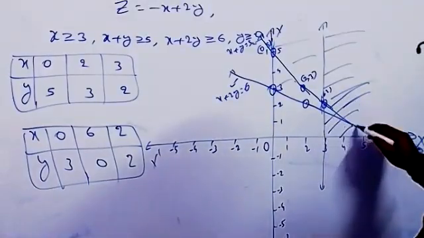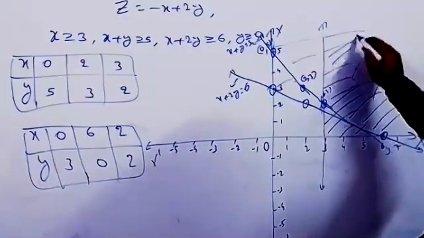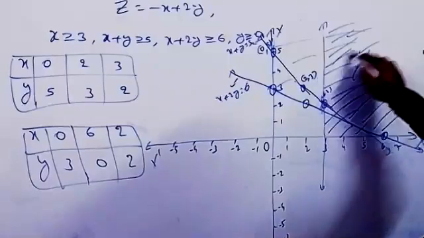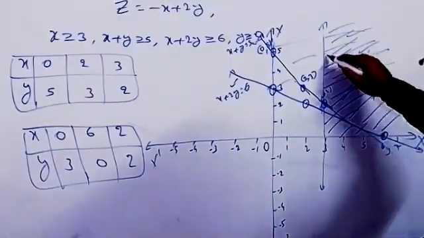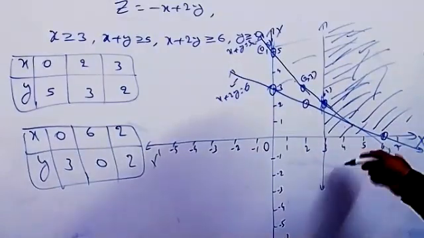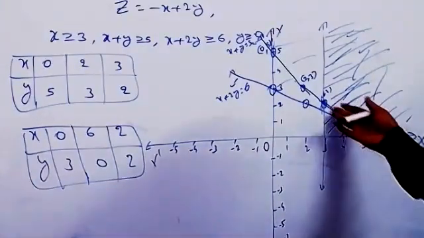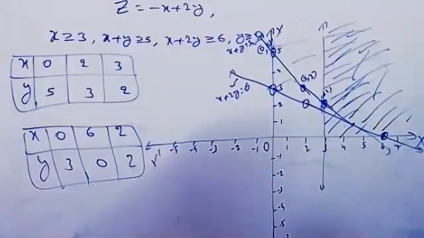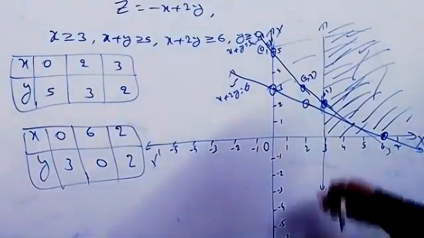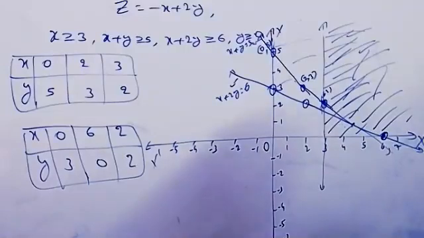Graphically these are the critical points here now. These are the common points for all the three graphs.